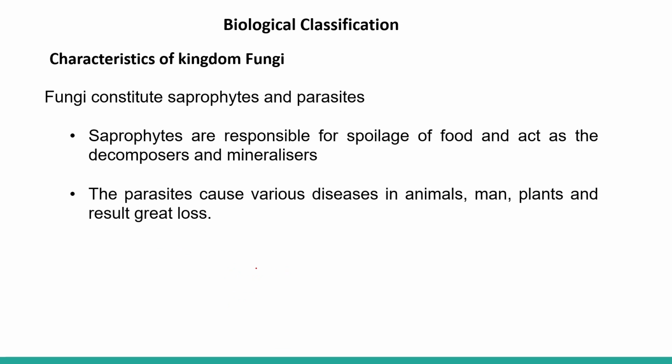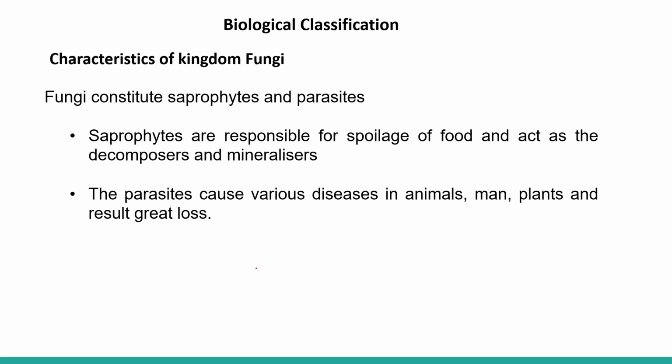Now let us study some of the characteristics of fungi. Fungi constitute saprophytes and parasites. Saprophytes are responsible for the spoilage of food and act as decomposers and mineralizers. These fungi grow on dead decaying matter and take their food from it.